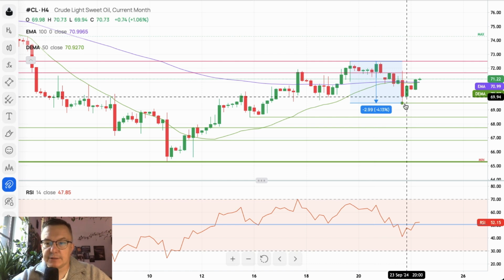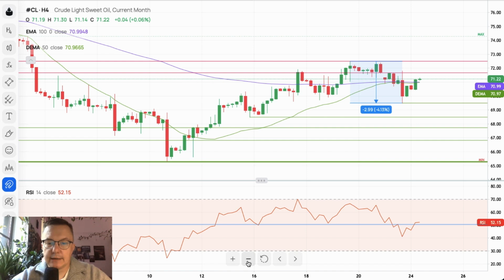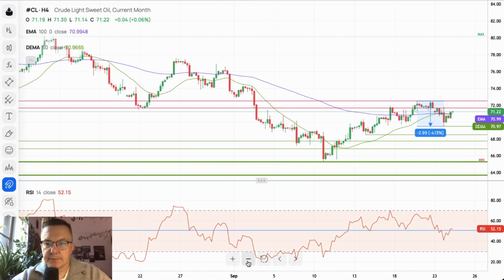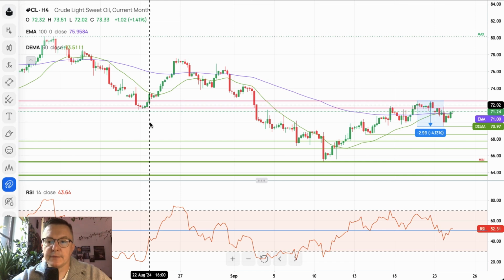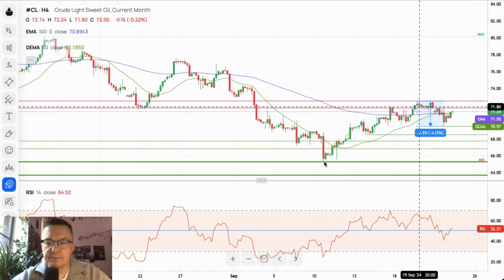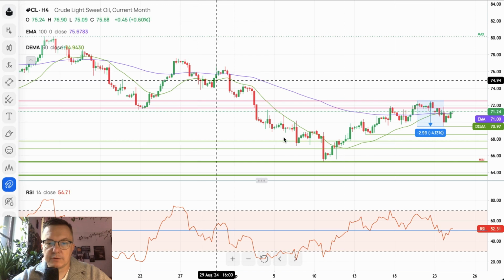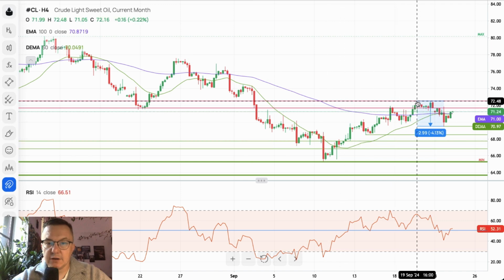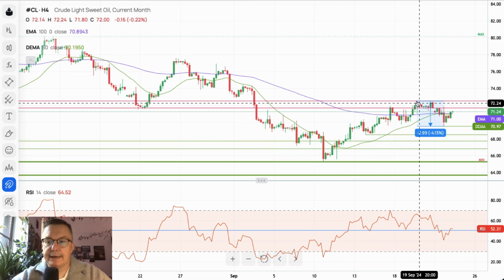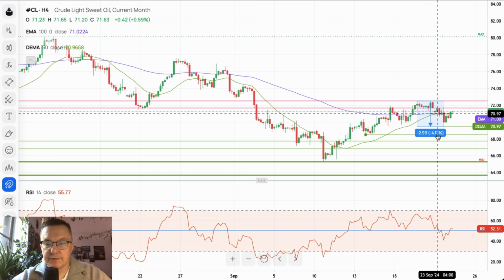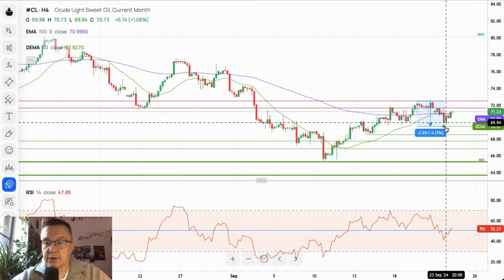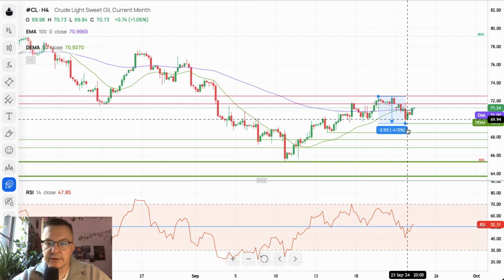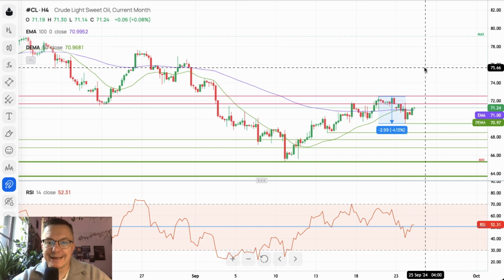And the question is whether the market is ready to rally higher. If we look a little bit to the left, back to the history, you can see that this movement here is the biggest gain in the whole movement to the downside, even bigger than this one. So maybe something else is going on here. Maybe this movement to the upside is no longer a part of the downtrend, and this little pullback here, minus 4.13%, might be just the local pullback that will eventually result in bulls getting stronger and moving higher in this chart.